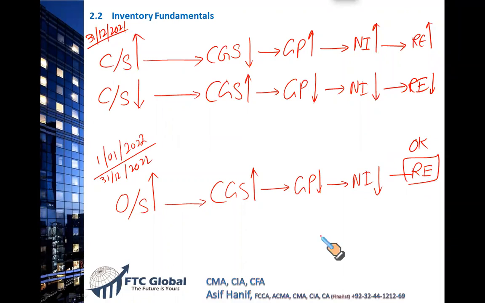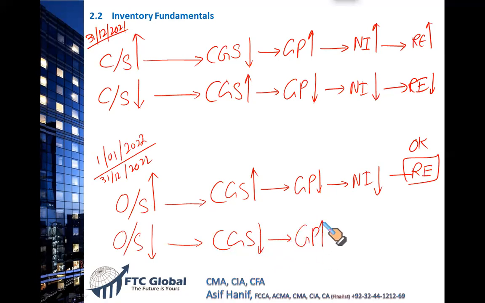Keep that in mind. Similarly, if your closing stock was understated at the end of the last year, which means your opening stock will be understated. A lower opening stock means you have a small number to add in CGS. Your CGS will be lower. A lower CGS means your gross profit would be higher. A higher gross profit means your net income would be higher. And eventually your retained earning should be higher. But since your retained earning was understated last year, this year's overstatement of net income by the same amount means your retained earning is now perfectly okay.